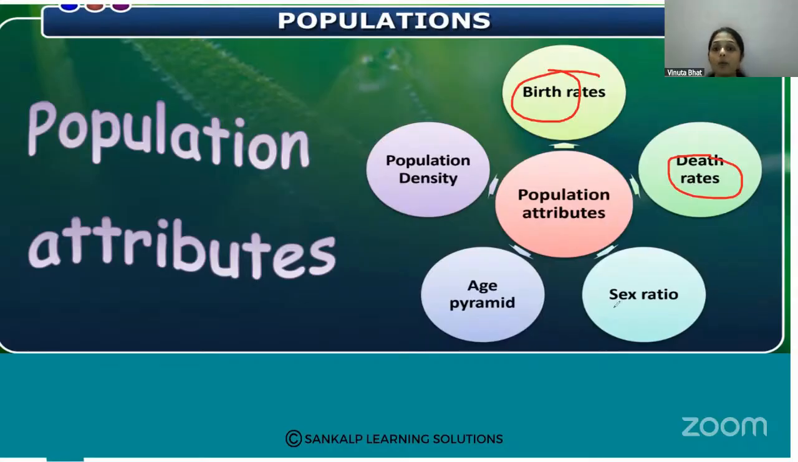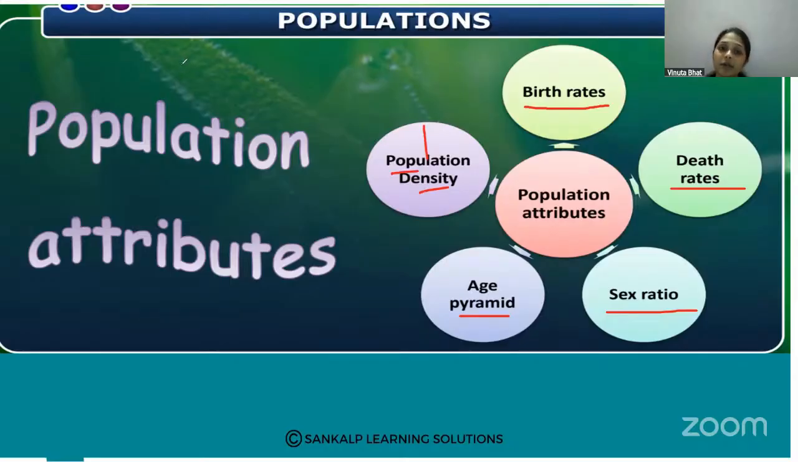And the population has the sex ratio, age pyramid and the population density. So these are the population attributes. The birth rate, death rate, sex ratio, age pyramid and population density are all population attributes, which are not present in the individual. In the individual organism we can observe only the birth and the death.